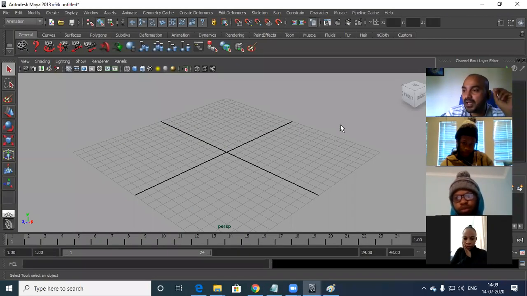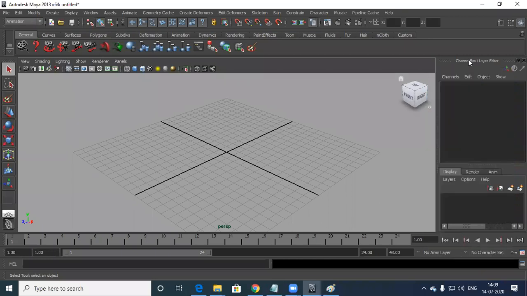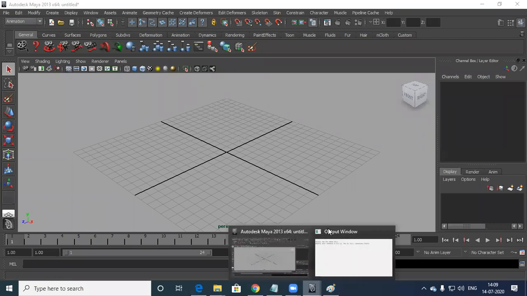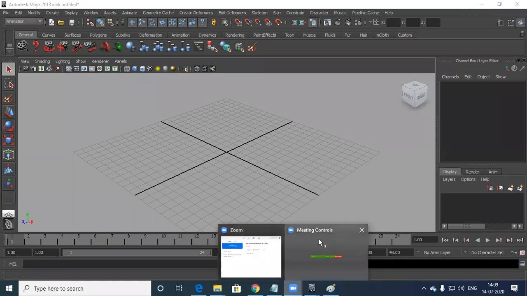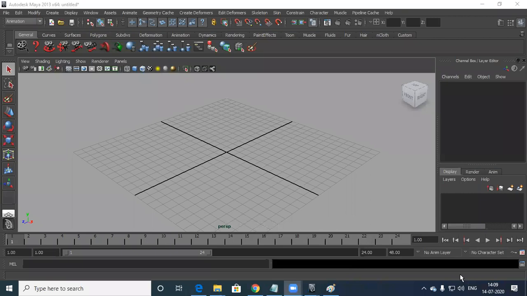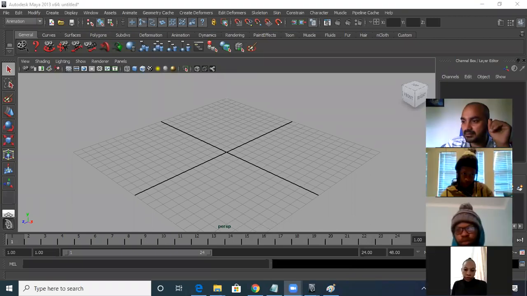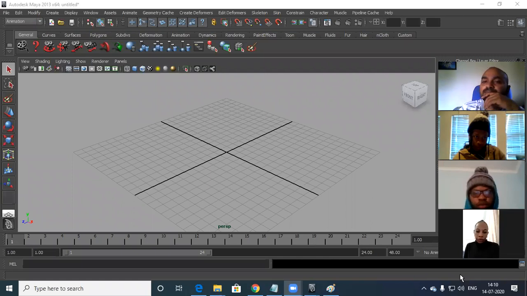So I have installed Maya 2013, guys, and I have the 2020 version of Maya also. Maya 2013 is simple yet very powerful. The interface looks like this.